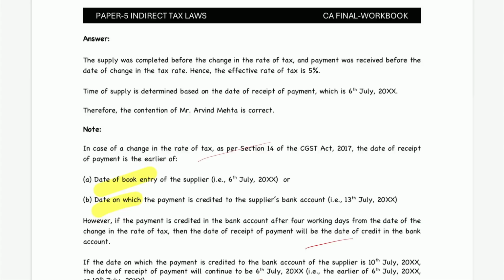But TCS is mandatory only when you're paying part tax. If you pay full tax, then TCS is not applicable.